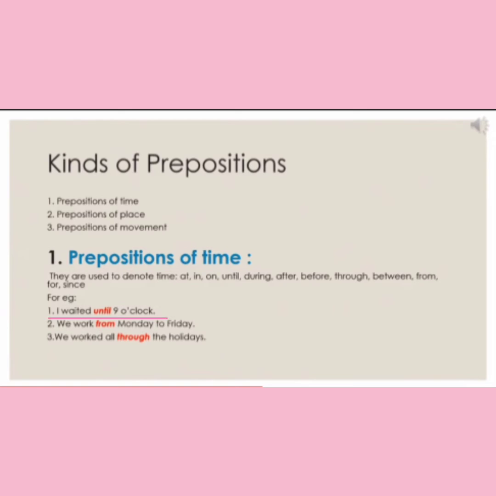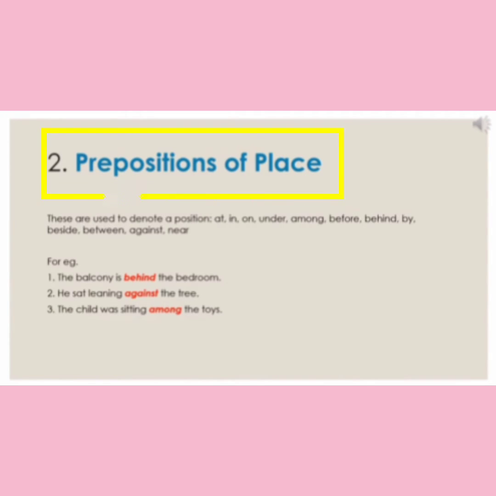Let us take an example. I waited until 9 o'clock. Here, the word "until" is the preposition of time that shows that the action of waiting was done till 9 o'clock. Next, we have prepositions of place.